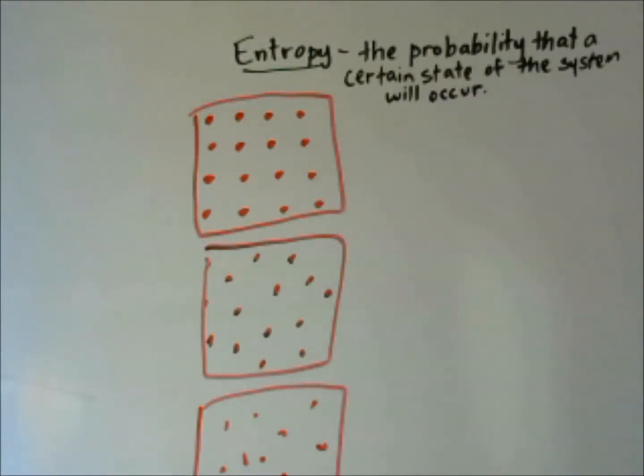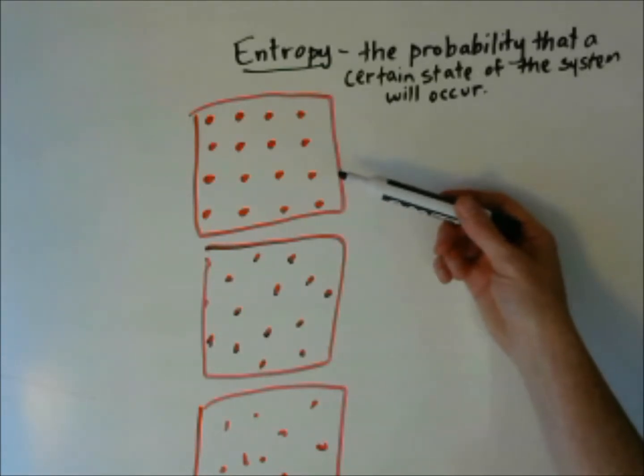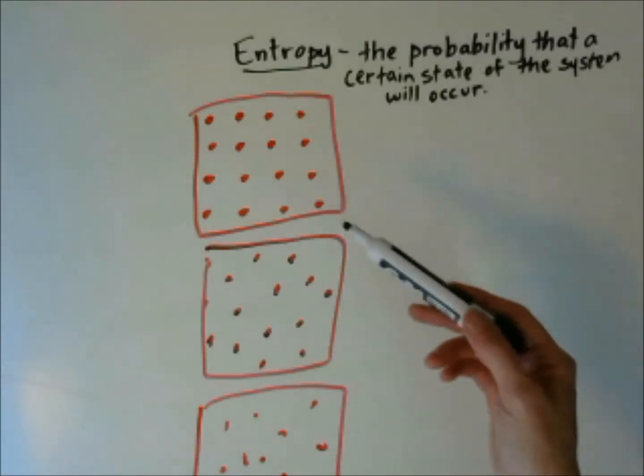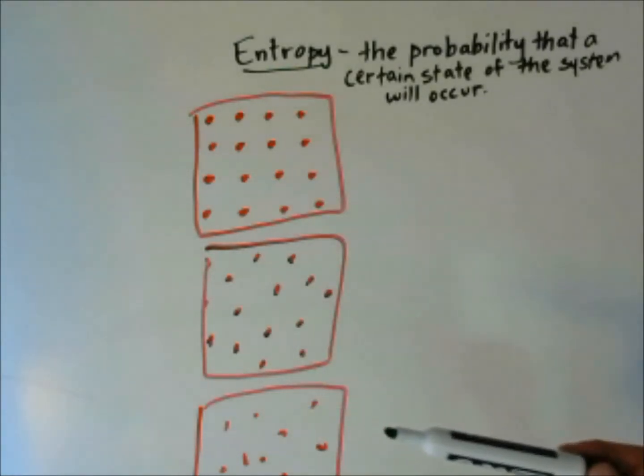Talk about entropy. This is the probability that a certain state of a system will occur, and this determines whether something is irreversible or not. If we look at this system, we have particles that are all lined up very neatly. This is unlikely. All the particles have to be precisely arranged, and if any particle moves, it'll be easy to notice.